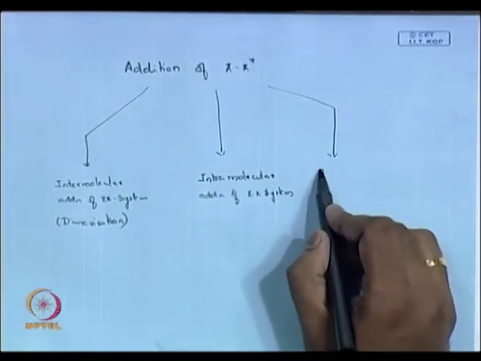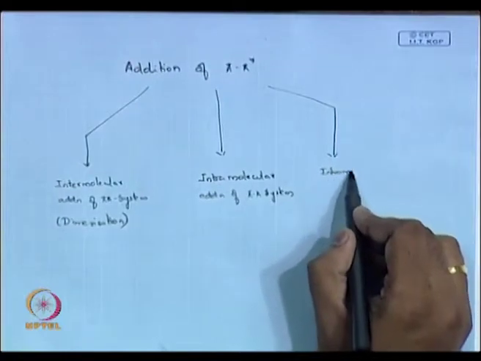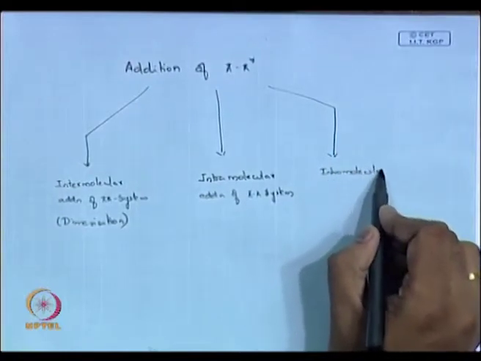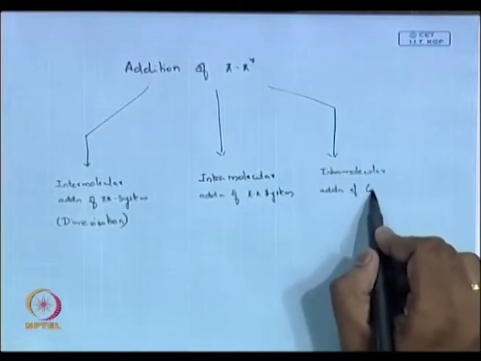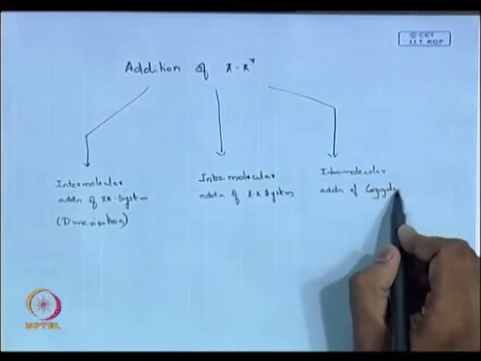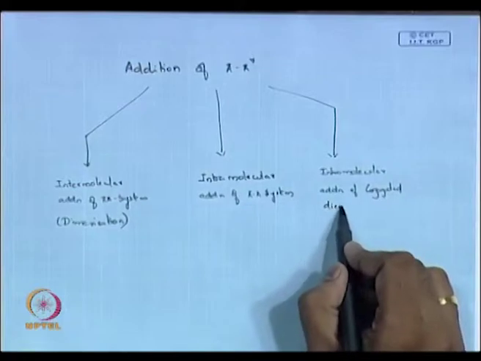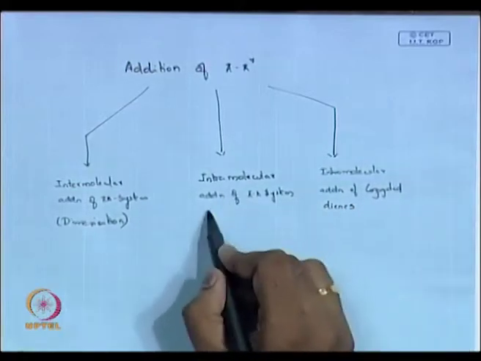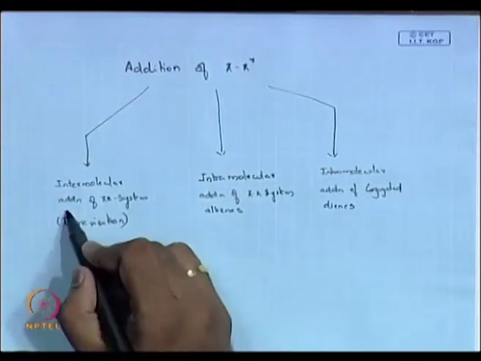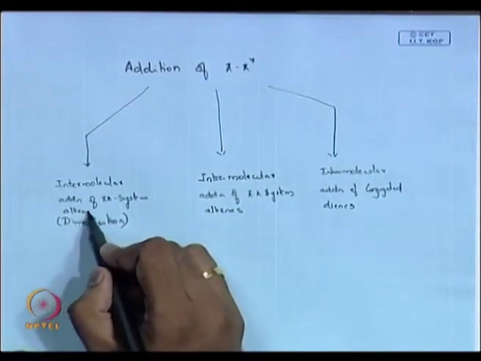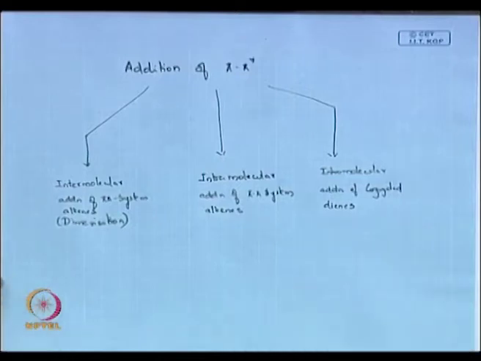Then we can see intramolecular addition of conjugated dienes. This is also mostly of alkenes, but here we will see dienes.